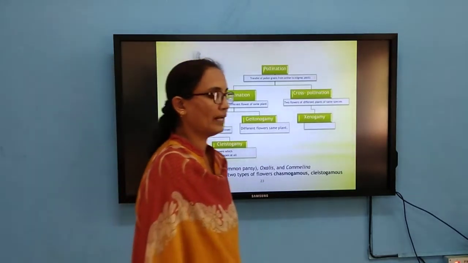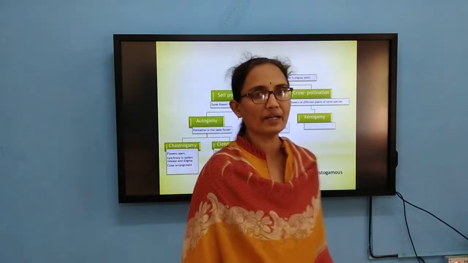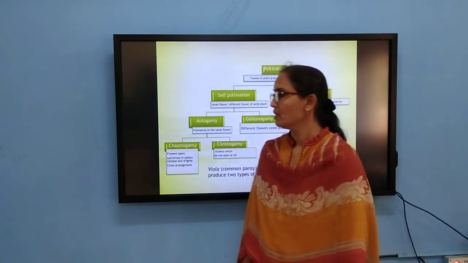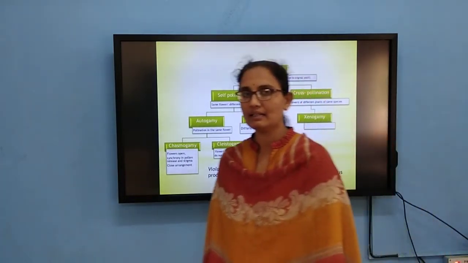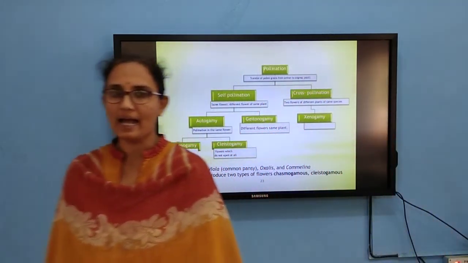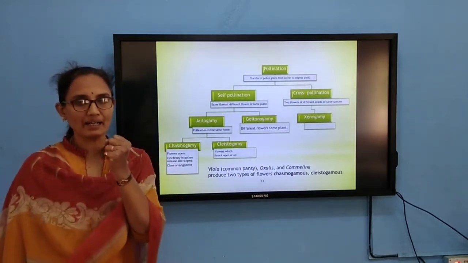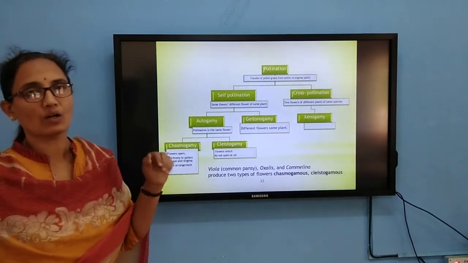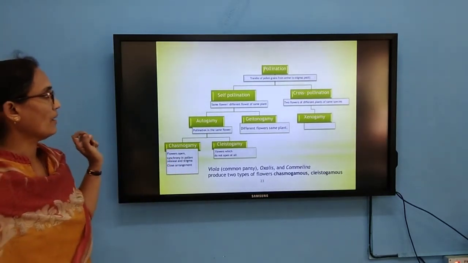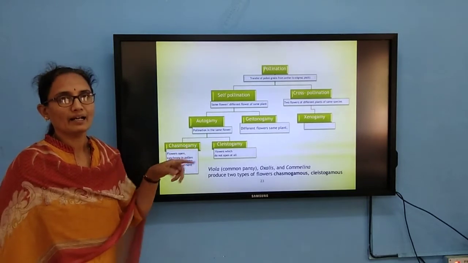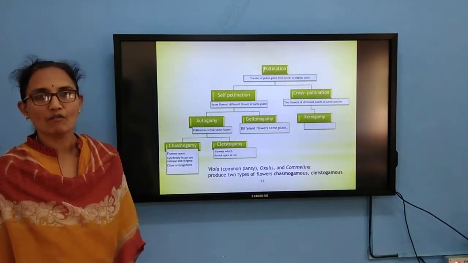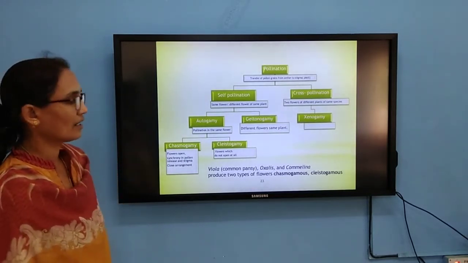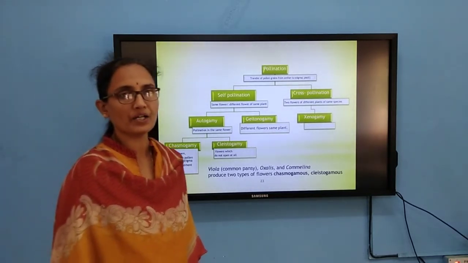So then coming to the next aspect, that is pollination. Once the anther matures, anther dehiscence, the splitting of the anther, takes place. It can be longitudinal, it can be horizontal also. Pollination is the transfer of pollen grains from the anther to the stigma of a flower. That is called pollination.